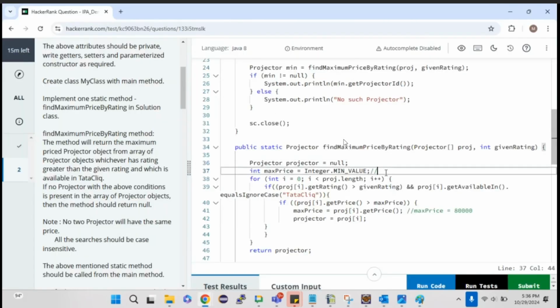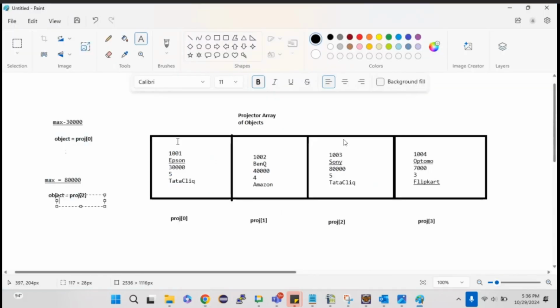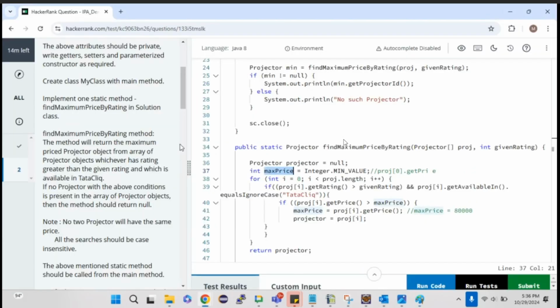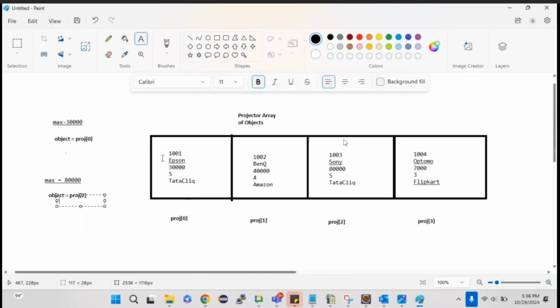Either I can get it as I mentioned, proj of 0 dot get price. Or else I can simply take the lowest value and consider that as the maximum, and compare it with the 0th index value. So obviously the 0th index value will be maximum when I compare to the minimum value. So I can get into the 0th index.